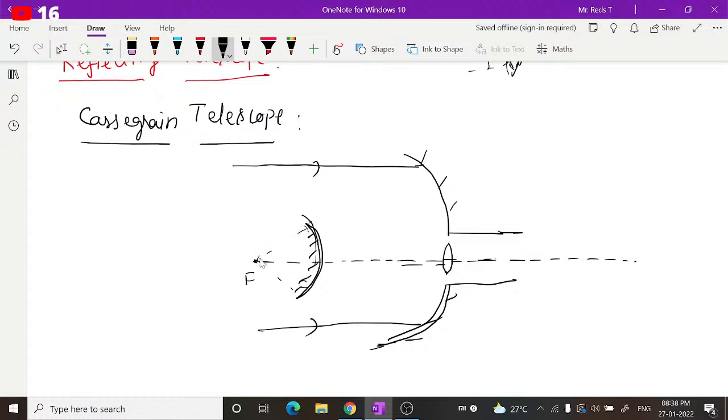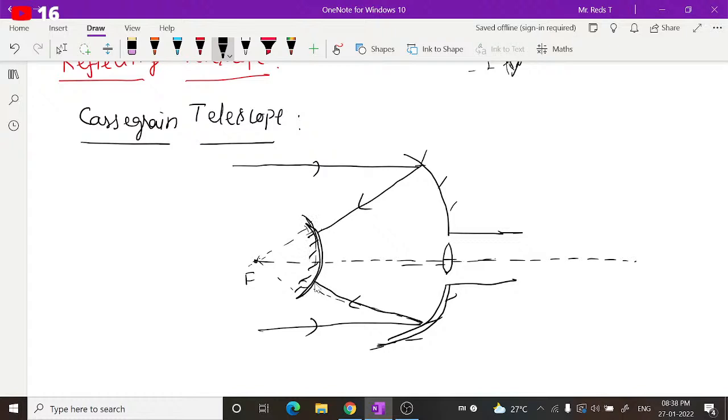If this focal point is here, for this also the focal point is here, it is supposed to go and focus somewhere here. This also reflects and is incident on the surface of the convex mirror.